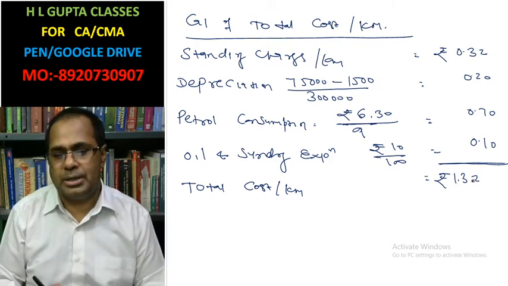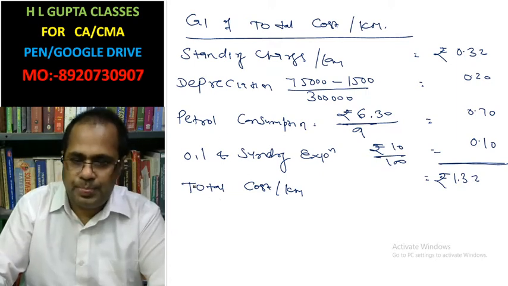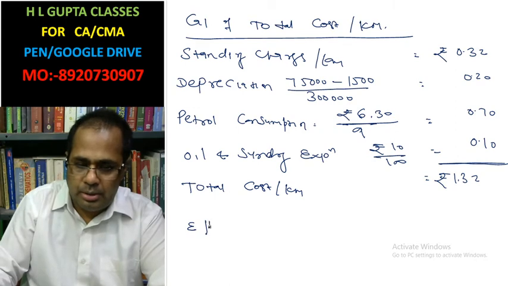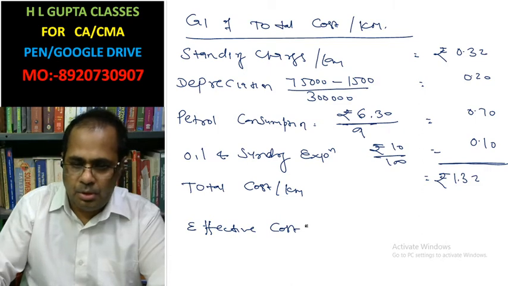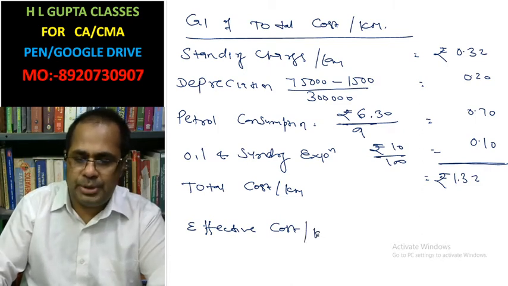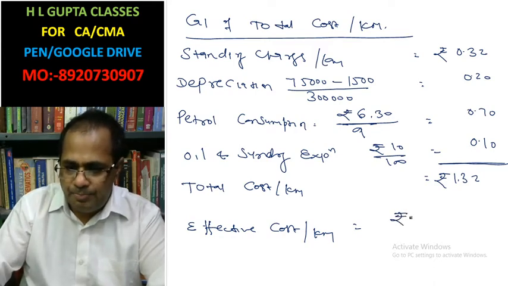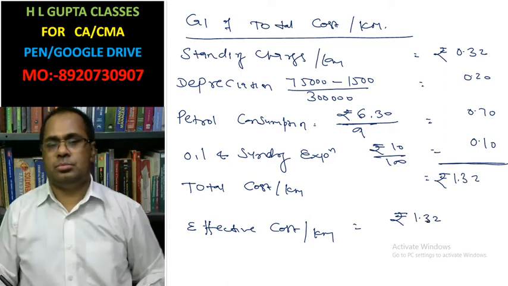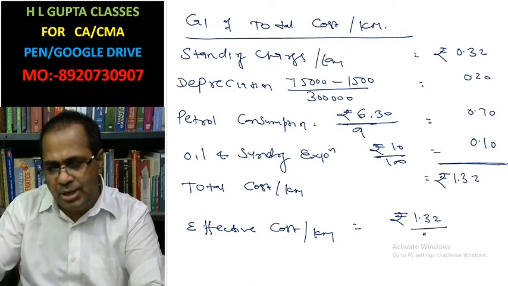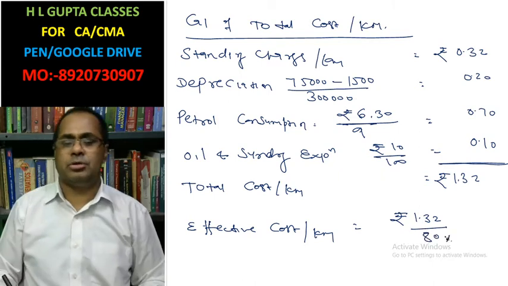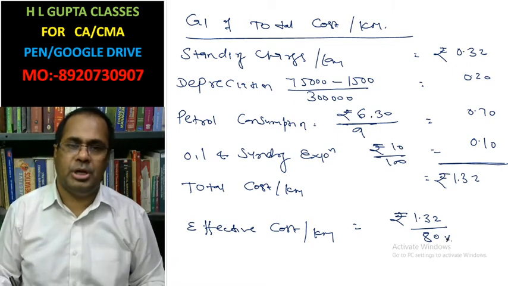It means what? It means effective cost. What is the effective cost per kilometer? Rupees 1.32 is the cost incurred for 80% only, because only 80% revenue will come.